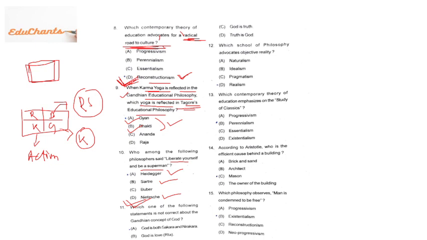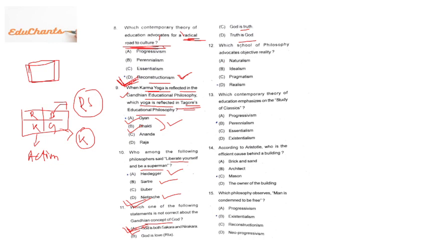Okay. Which one of the following statements is not correct about the Gandhian concept of God? What Gandhi has not said about God. All these are quite correct. Truth is God, God is truth, God is love, God is both sakar and nirakar. But in many cases we will consider A as the right answer. He has never talked in depth about sakar and nirakar, meaning God is seen, God is not seen, right? So we will consider A as the right answer.